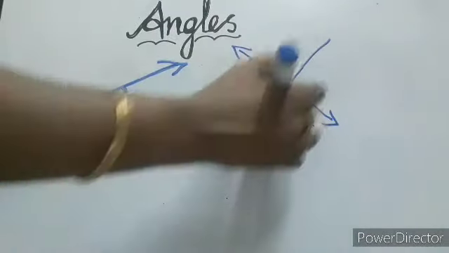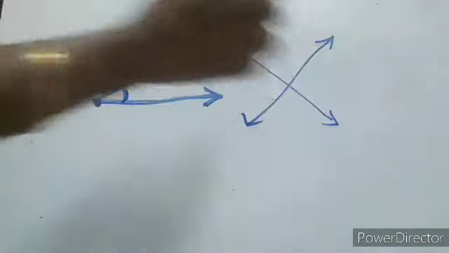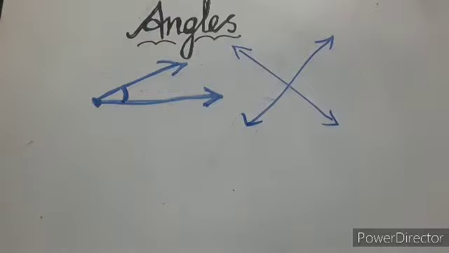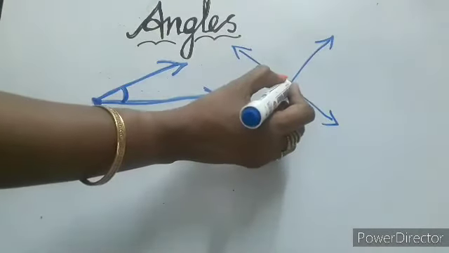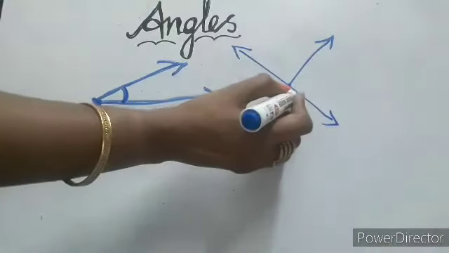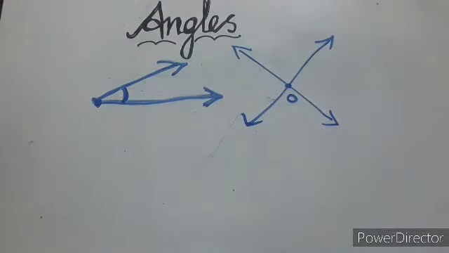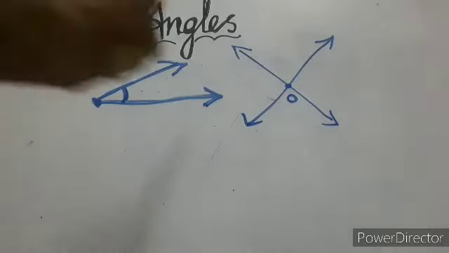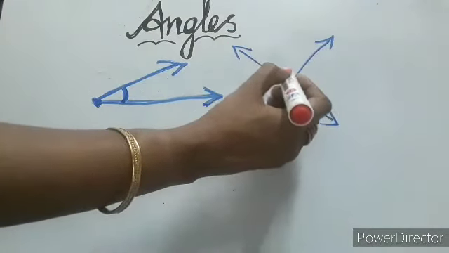So this is one of the line. I am using one more line like this. I am using one more line like this. So it meets at the point here. Just consider this as O. Just name it O. Okay, it meets at the point O. In this place, it makes the angle. Where is the angle? Yes, this is the angle.